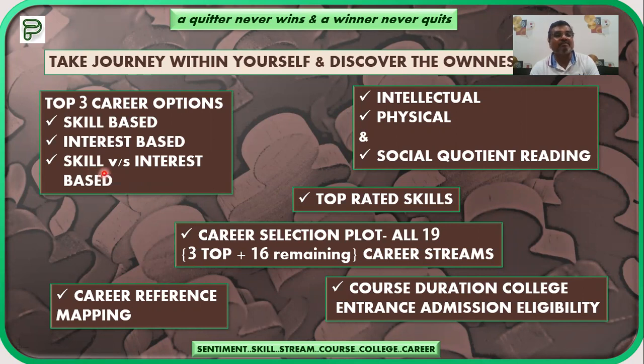So definitely you are supposed to go for the skill versus interest based 3 top careers. I will let you know in the next slide. Then intellectual, physical and social quotient: where you stand, what your score is, and what your capability is for all these questions, because these are also very important as far as intelligence is concerned, as far as the application of your efforts is concerned.